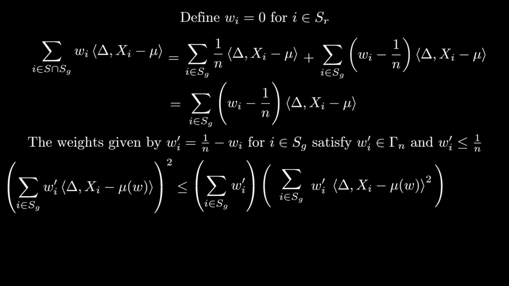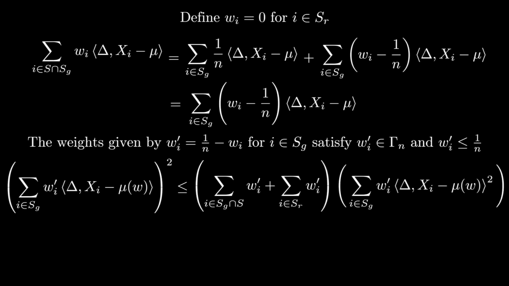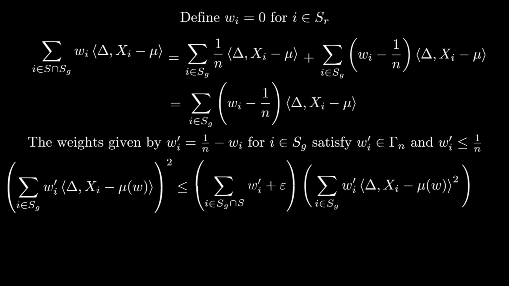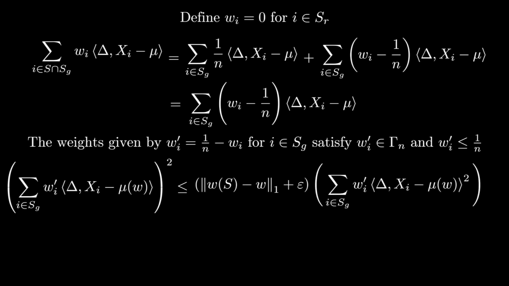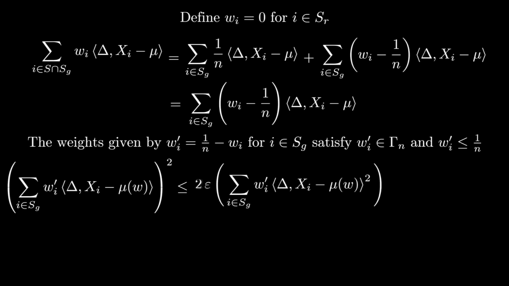To bound the first term, split up the sum of the wi prime into the sum over S intersect SG and the sum over SR. The sum over SR is at most epsilon because SR has size epsilon times n, and each wi prime is at most 1 over n. The sum over S intersect SG is bounded by the sum over all of S, which is just the L1 norm between ws and w, which is at most epsilon since w is in script W sub n epsilon. Thus the first term is at most 2 epsilon.